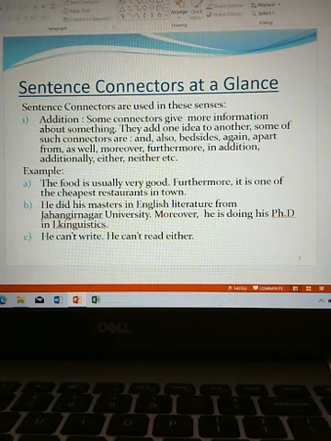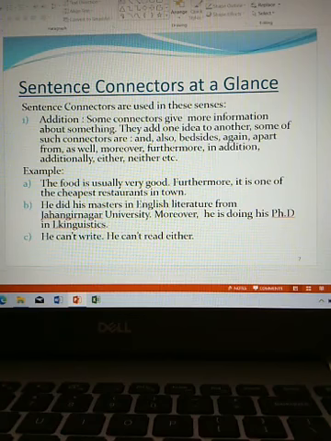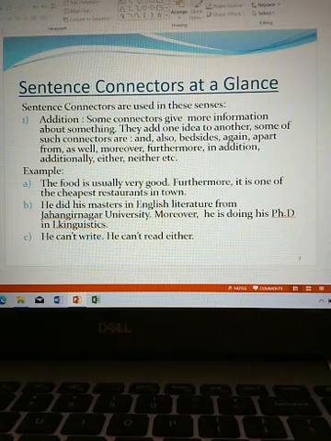Furthermore, it is one of the cheapest restaurants in town.